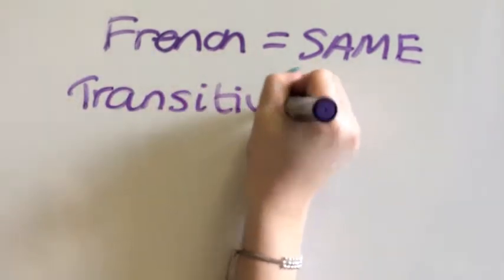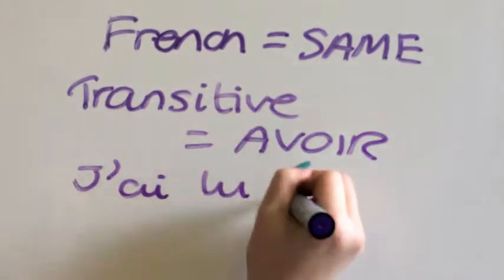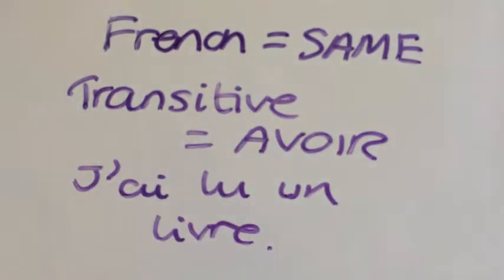This rule applies to French as well. You have to use avoir with transitive verbs. For example, j'ai lu un livre. The livre is a direct object, therefore meaning you have to use avoir.